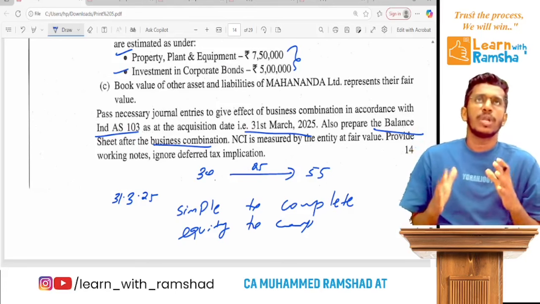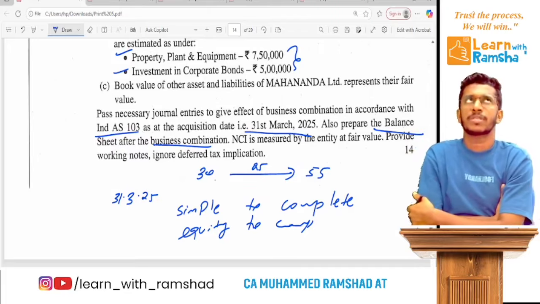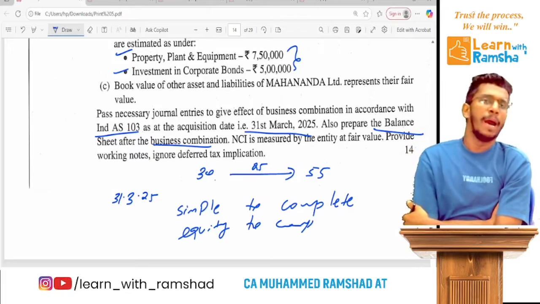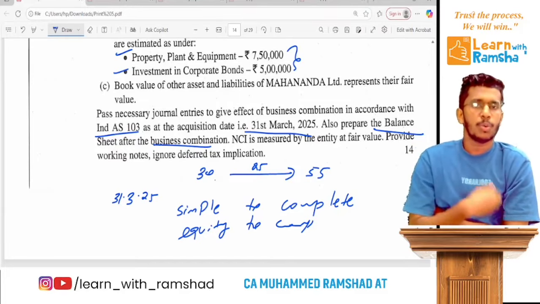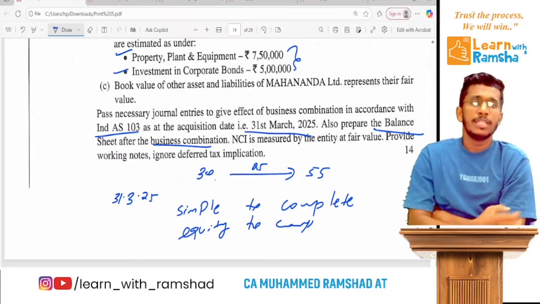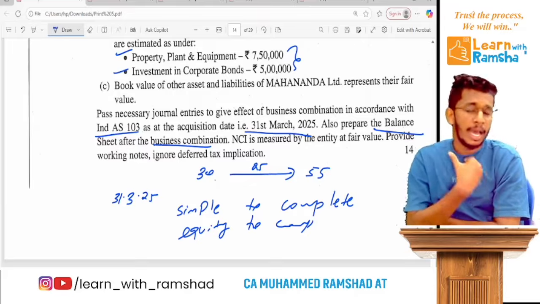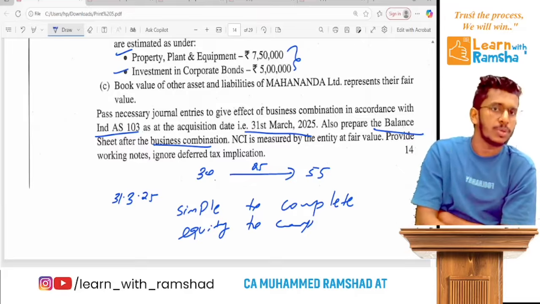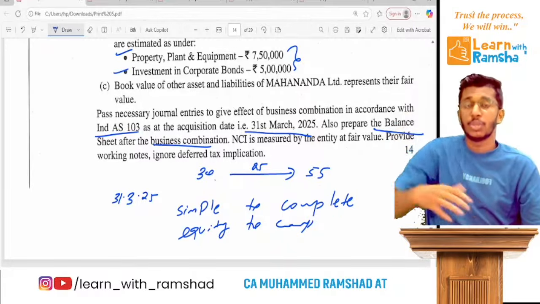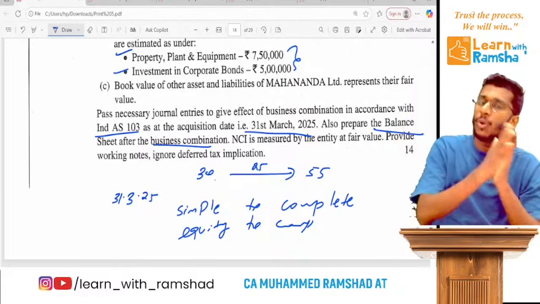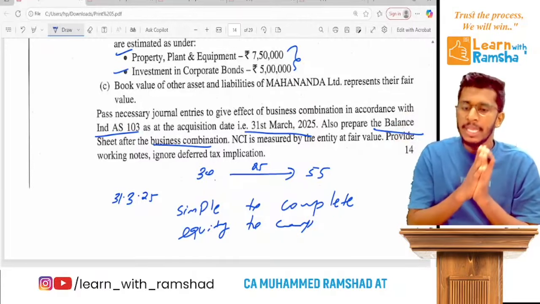That means they intend to prepare a consolidated balance sheet. Students may be confused about the business combination balance sheet, but here the acquirer takes over the complete business. The language is of a consolidation question. So here we purchase the shares, and the parent will prepare the consolidated balance sheet. That's it.